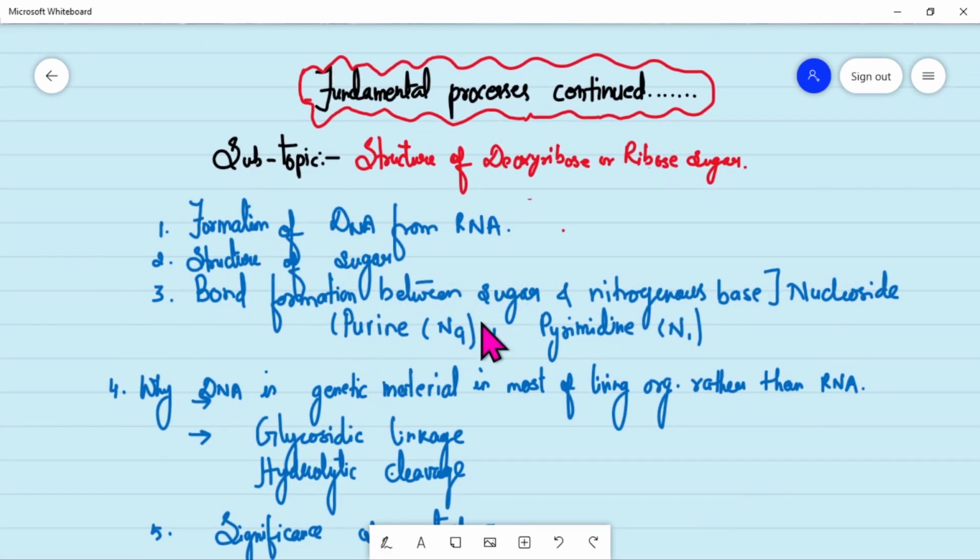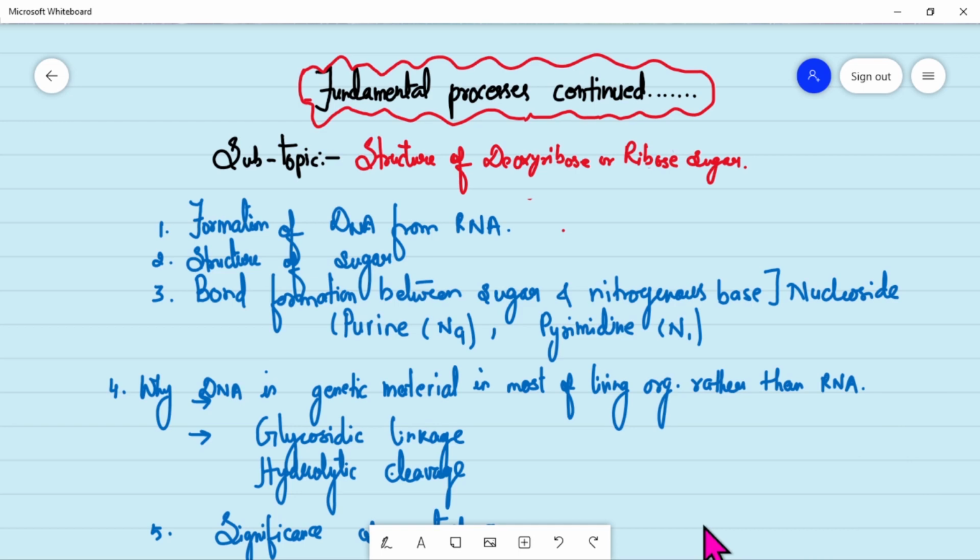Purine has a 9-ring structure and pyrimidine has a 6-ring structure, and the sugar forms a bond with the N9 of the purine, and with pyrimidine it forms a bond with the N1 of the pyrimidine. Always it is happening like this only.